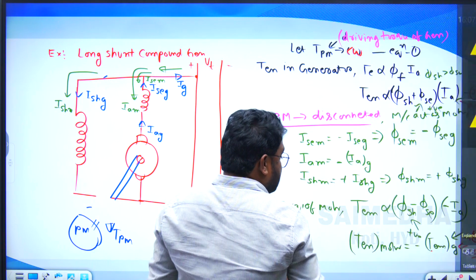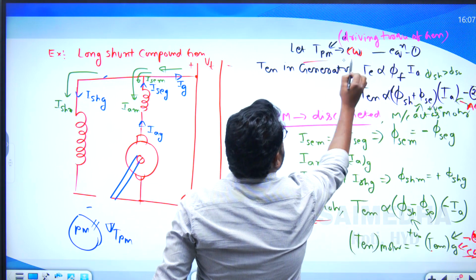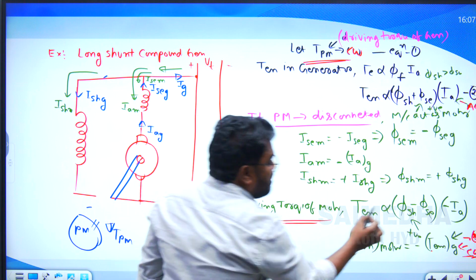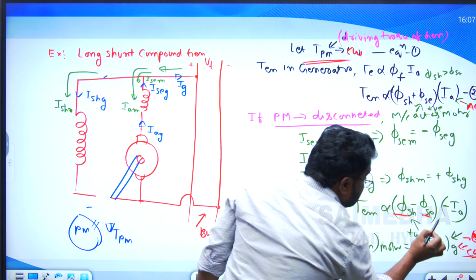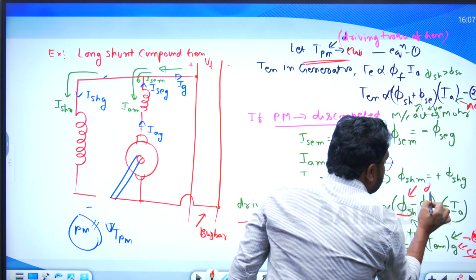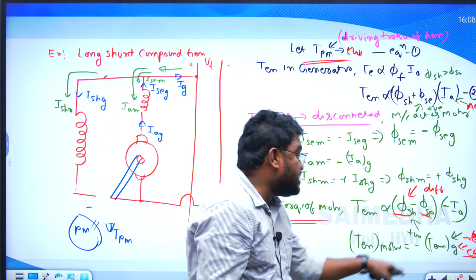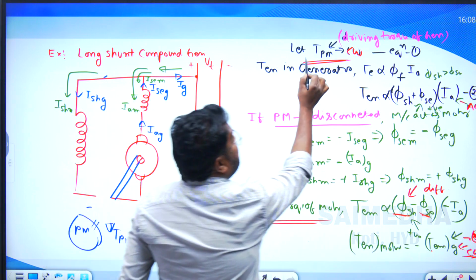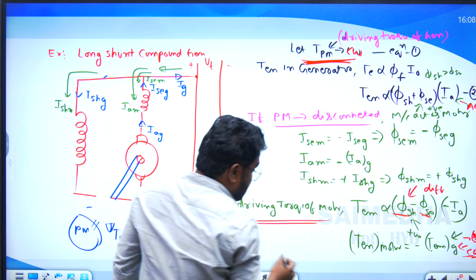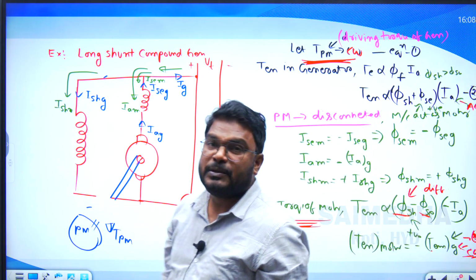Now compare these two torques. This is the driving torque of the motor, and this is also the driving torque of the motor. But what about the net flux? It is phi sh minus phi sc, so it is a differential compound motor. But what about the direction? The driving torque of the generator is clockwise, and the driving torque of the motor is also clockwise rotation. So what is the answer for this question?